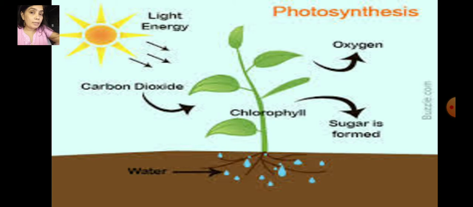And who needs carbon dioxide? Plants. And who needs oxygen? Living beings. That is human and all living beings. So that is why we should grow more plants so that we get fresh air. Fresh air means fresh oxygen that is given out by the plants. That is why we go to the garden and do exercise, do breathing exercise, so that we get fresh air for our body. Okay, now this is what we learned.